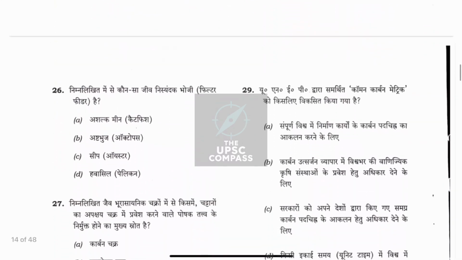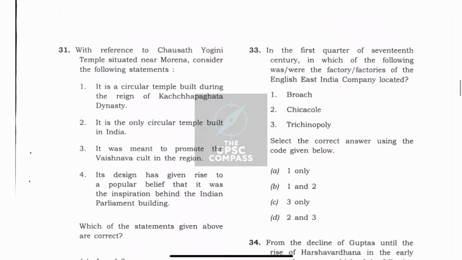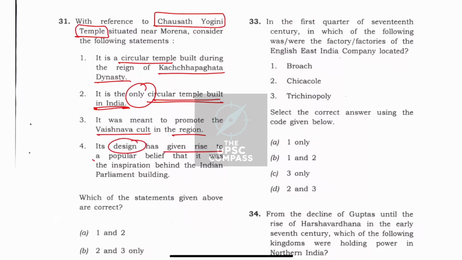Now the next question that we can arrive at is this, with reference to Sausat Yogini temple situated near Morena. Here it is a circular temple built during the reign of Kachchhapaghata dynasty. It is the only circular temple built in India. It was meant to promote the Vaishnava cult in the region, might be possible. Its design has given rise to a popular belief that it was the inspiration behind the Indian Parliament building. Okay, might be possible.